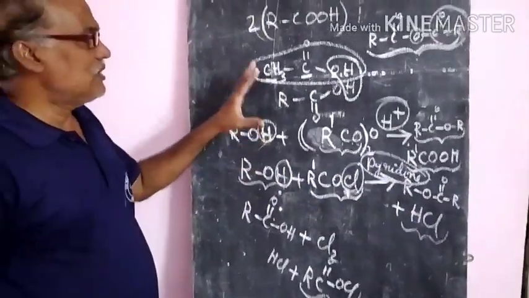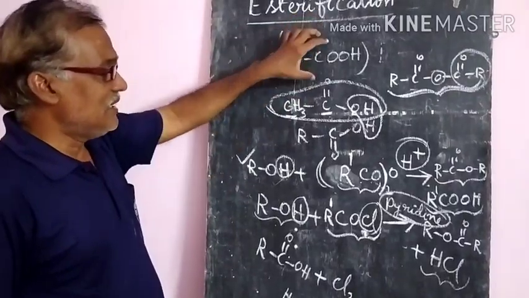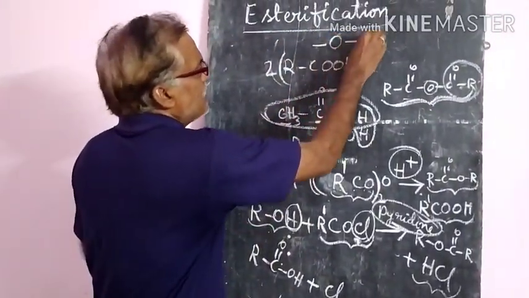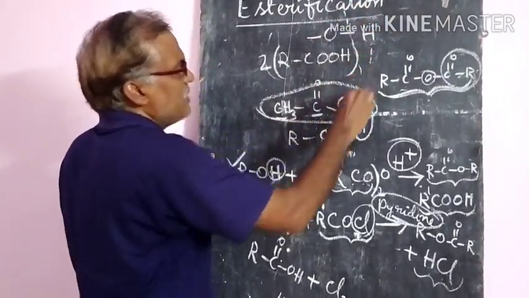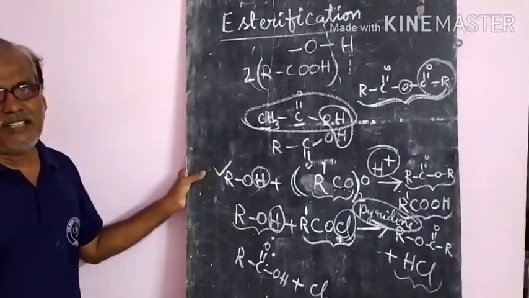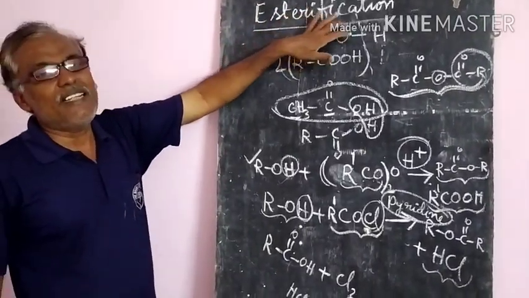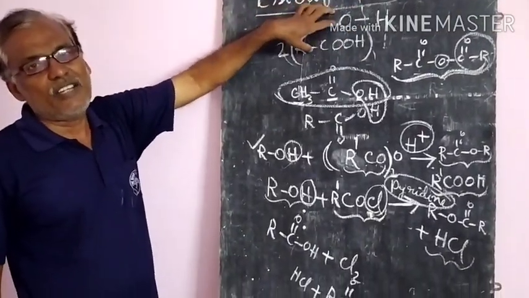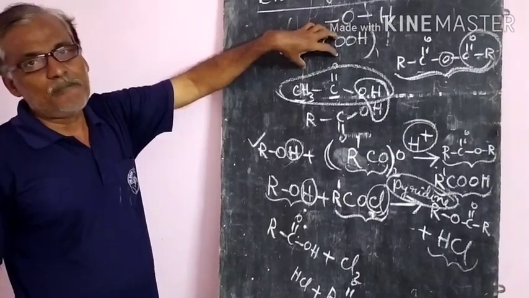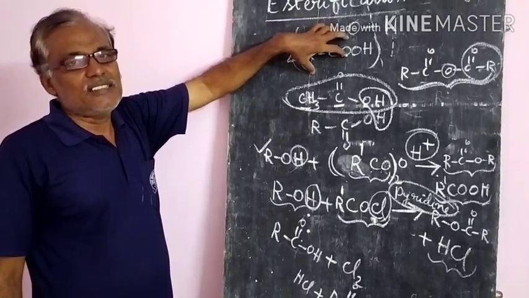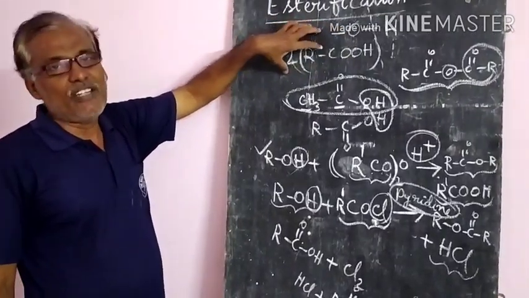So this is also why we are discussing these reactions. All these reactions involve the breakage of the bond between oxygen and hydrogen, the cleavage. This cleavage indicates that alcohols and phenols are acidic in nature, and again water is more acidic than these alcohols and phenols.